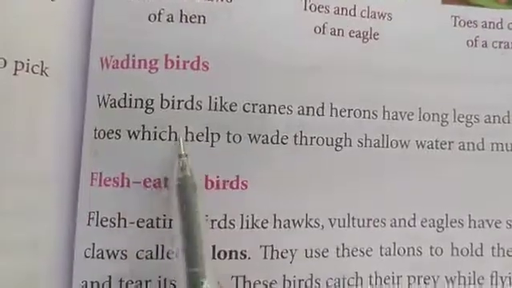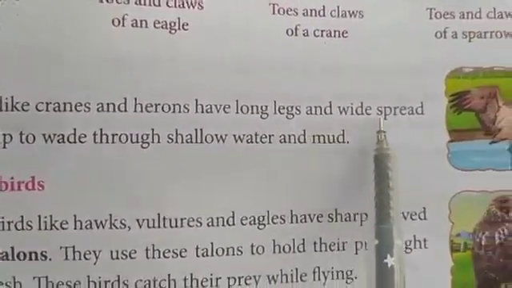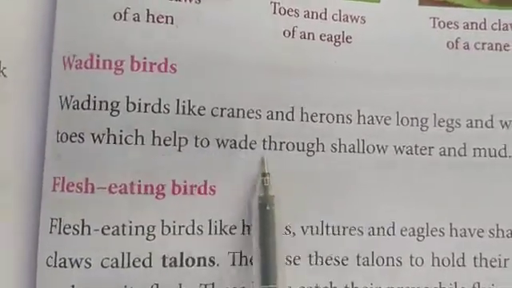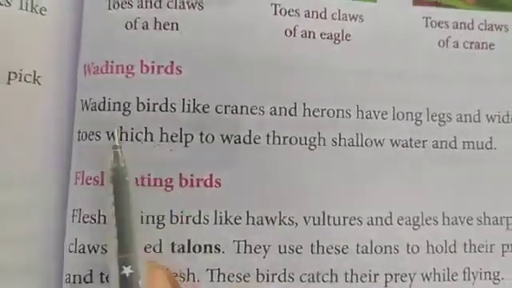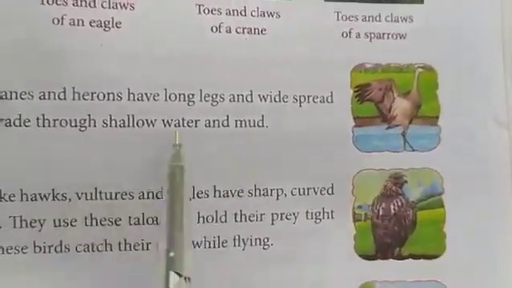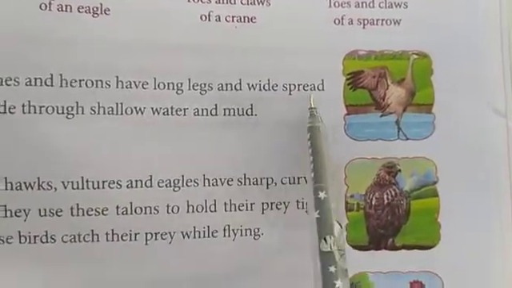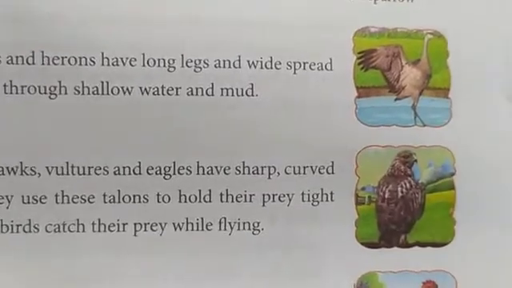Now wading birds. Wading birds like cranes and herons have long legs and widespread toes which help them to wade through shallow water and mud. So the birds like the crane have long legs and widespread toes so that they can walk easily in the water.